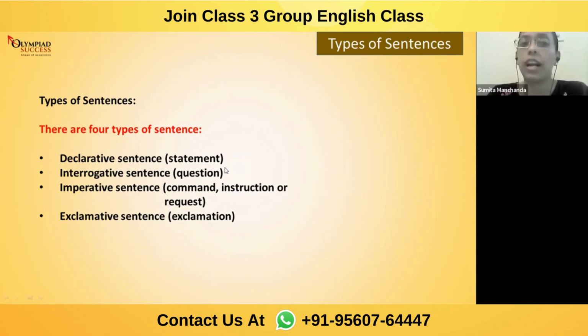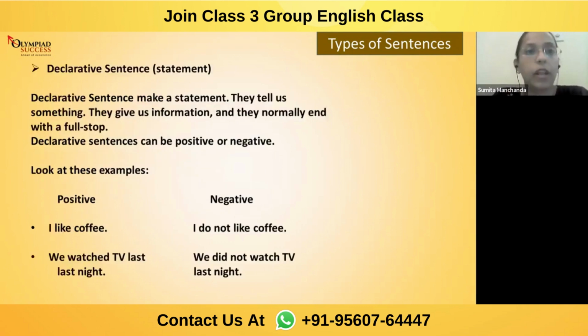Now I'll explain how you will understand when the sentence is declarative, when the sentence is interrogative, when the sentence is imperative, and when it is exclamative. Now the very first, does anyone have any idea about types of sentences? First, let me see if any one of you have any idea.